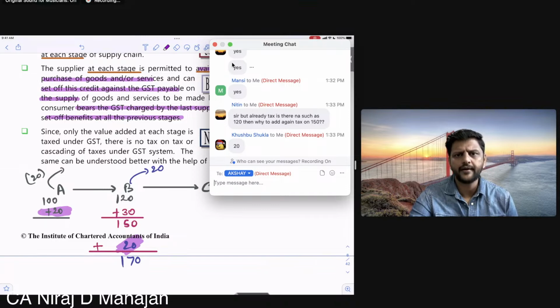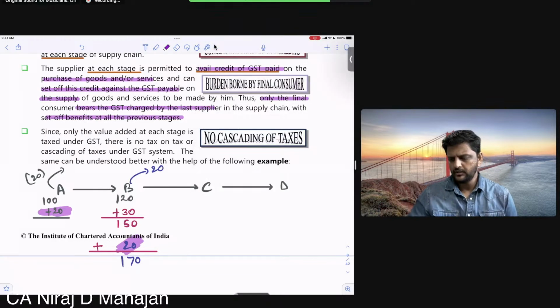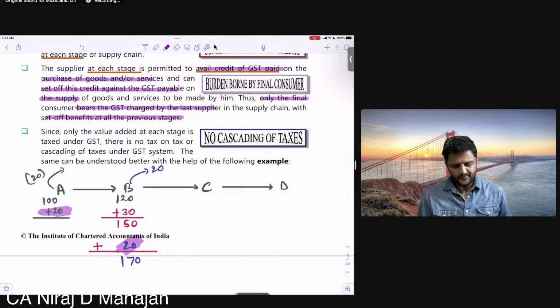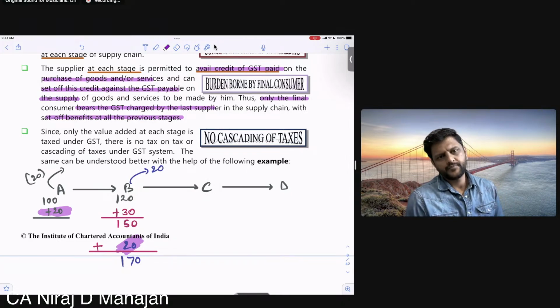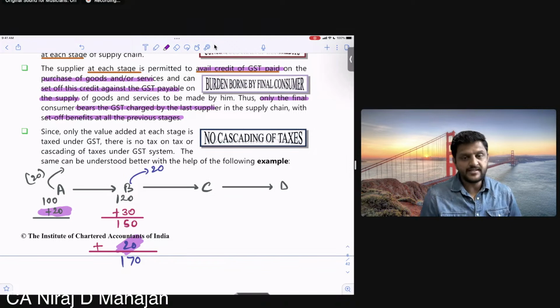Why to again add a tax on 150? Because the tax, pay attention, I'll tell you that only. There is no tax on tax. Okay, there is no tax on tax. Because B is here getting the credit of the taxes already paid. Yes, it will increase, obviously it will increase on the final price, no doubt about it. You know?